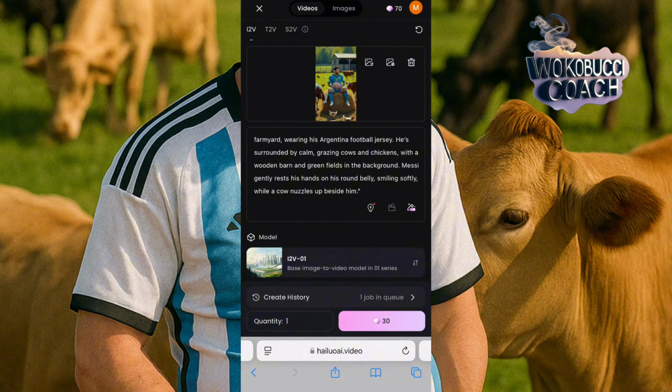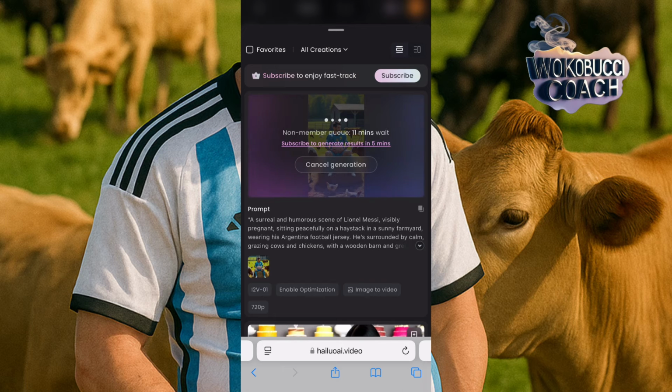So I'll wait for this query to go on. Now you can see one job in query. When I click there under create history, you see one job in query. When I click, it will tell us the exact time this picture will generate into a video, which is 11 minutes. And we cannot wait for 11 minutes. So I'll wait for 11 minutes off camera and I'll come here and give you guys the full result. Okay. So yeah. And then from here, I'll show you how to upload them on your Instagram or your YouTube shorts and all that. So let's wait for this to generate.